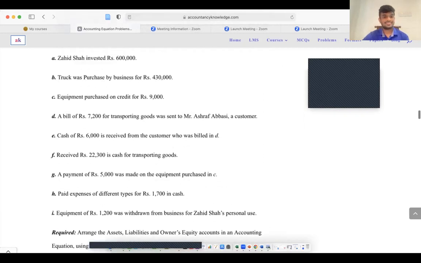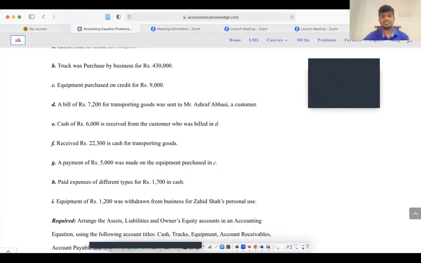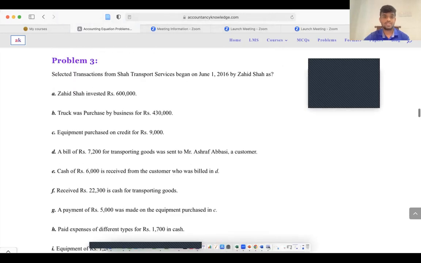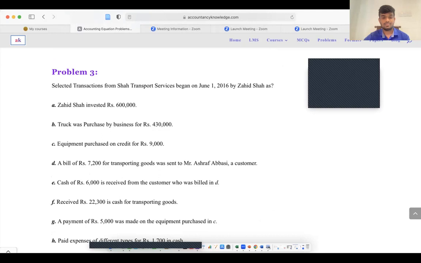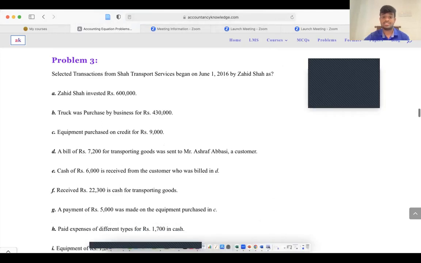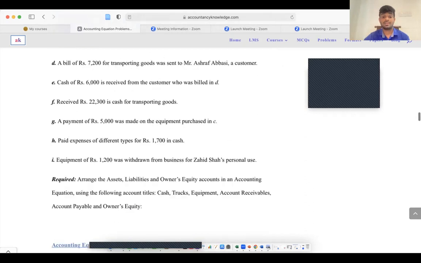Let's see the next one. D. A bill of 7,200 for transporting goods was sent to Mr. Arshaf Abi, a customer.